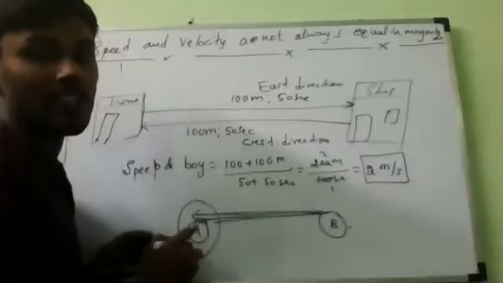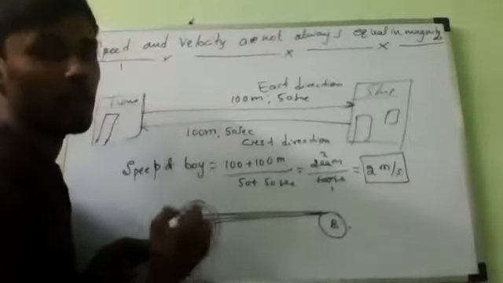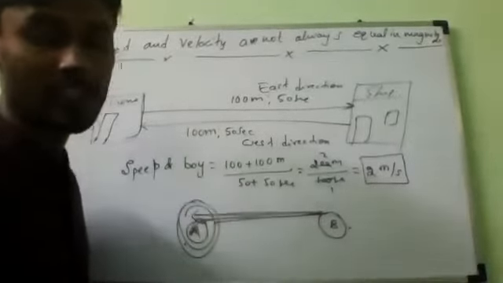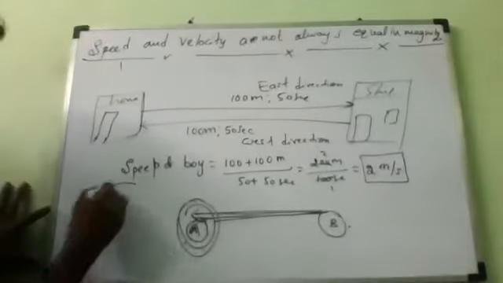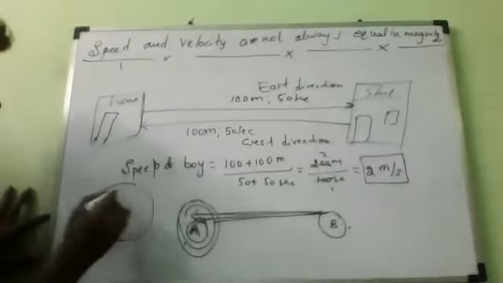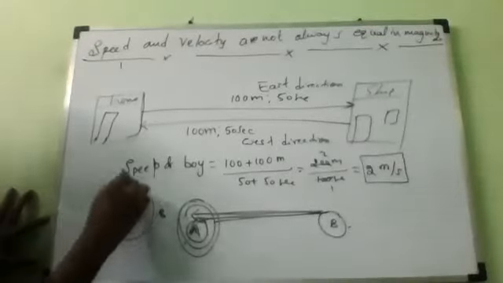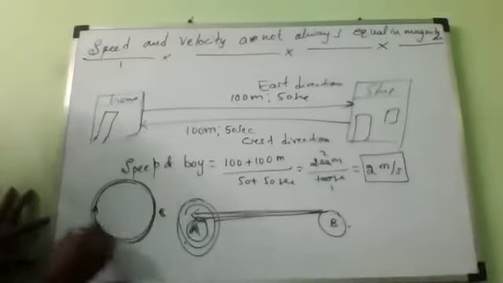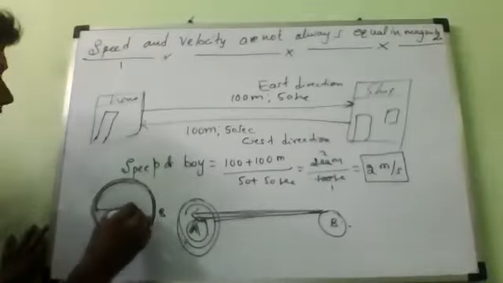Now you went in here and again you came back. What is the velocity? Displacement by time. What is our displacement? Initially you were here, finally you were here. Then what is the displacement? Zero. That is what I said. You may remember the circle. When you are traveling in a circle, from position A to position B, the distance is 2 pi r. Now, what will they ask as the displacement?